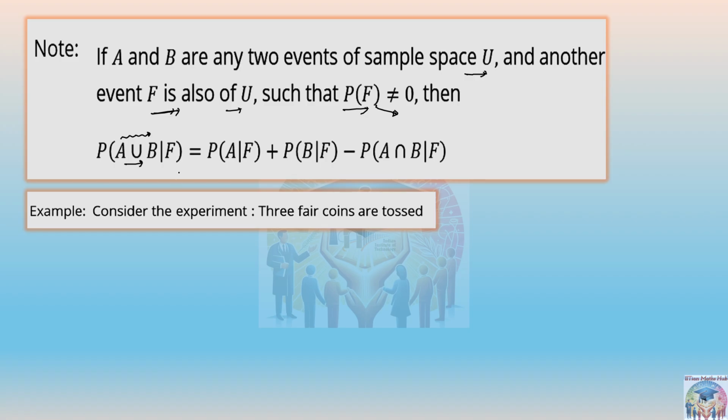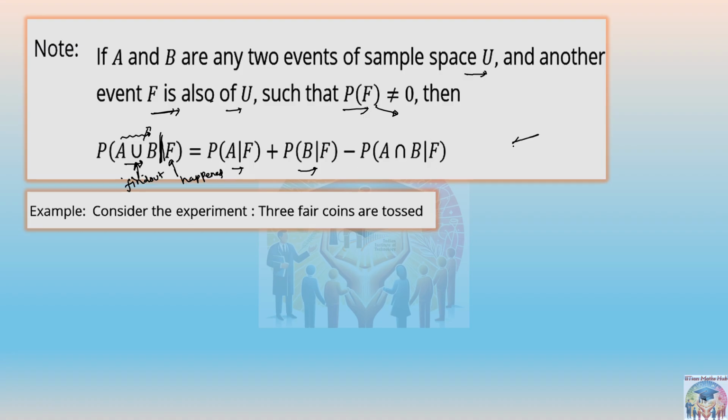A union B slash F. This slash is also saying that for A union B you have to find out, F has already happened. That is an event of interest. So it is given that if A and B are any two events and F is also of U, then we can write: probability of A union B slash F is equal to probability of A slash F plus probability of B slash F minus probability of A intersection B slash F.